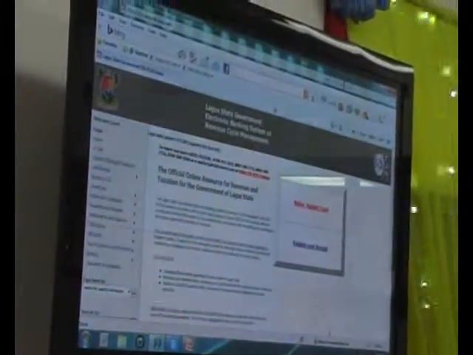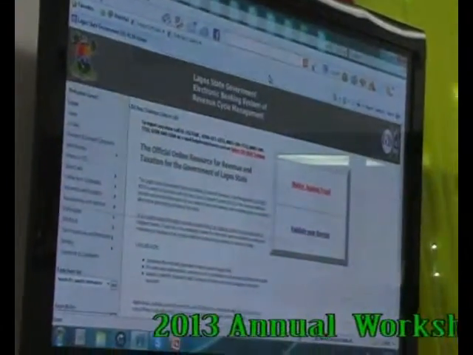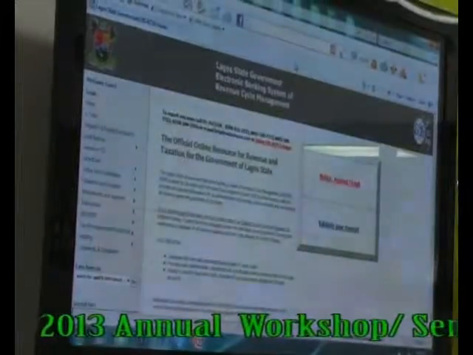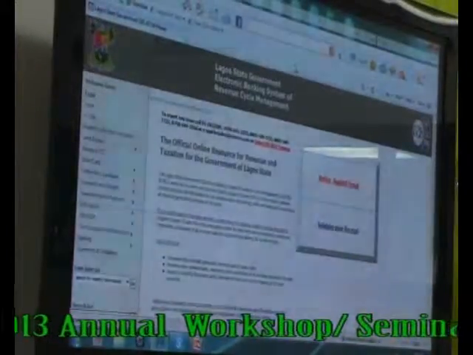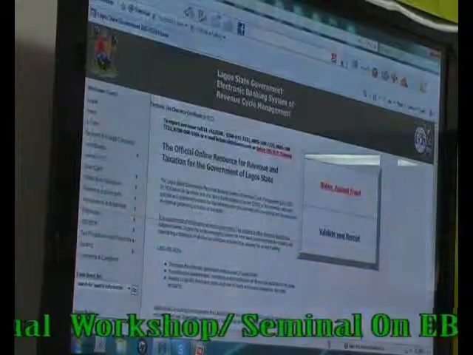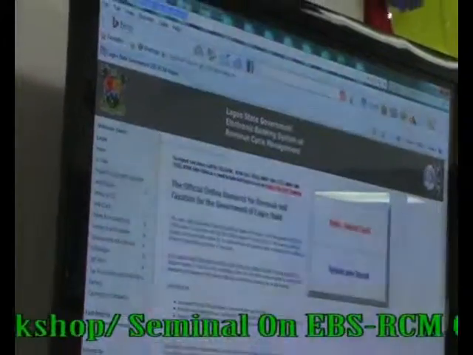Now, the address is www.lasg-ebs-rcm.com. If you get to your browser, you know what I mean by your browser? Your Internet Explorer or your Firefox browser, or whatever. If you get there and click on it, it will give you this window. Look at the window. You type in this address. Look at the address I'm talking about. Type it in there.